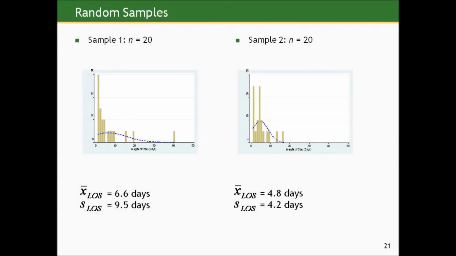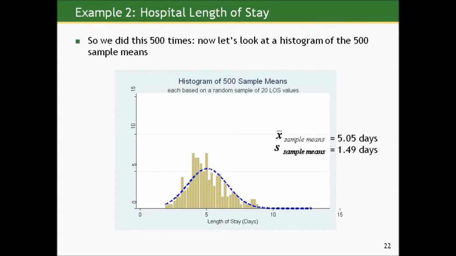And similarly, the second sample also demonstrates that heavy positive skew, and the superimposed normal curve only covers part of it because this data is not well described by a normal curve. The sample mean length of stay is 4.8 days, and the sample standard deviation is 4.2. So again, we go through this process 500 times, and we get 500 sample means.